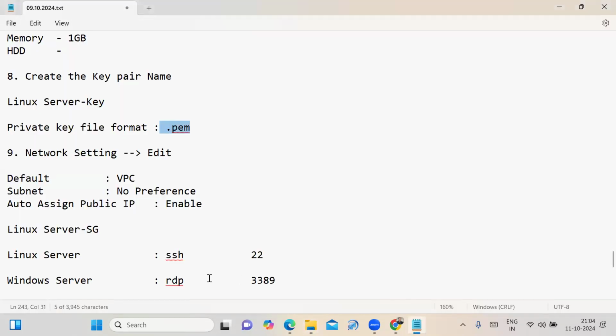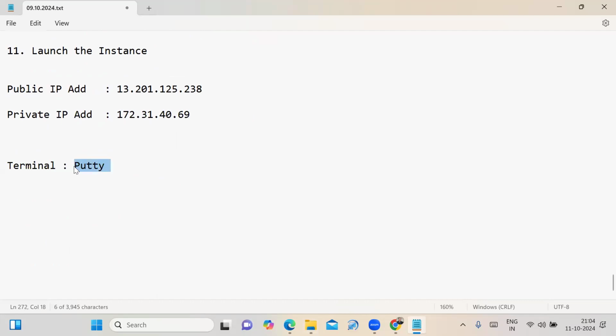Linux server key. Sir, if you want to connect using PuTTY, it is asking for a .ppk file. But you selected the PEM file format. So you need to convert the PEM file format to the .ppk file format. You have the PEM file, but PuTTY requires the .ppk file format. Sir, how to convert PEM file format to .ppk file format?